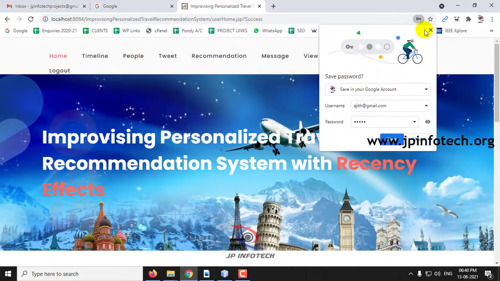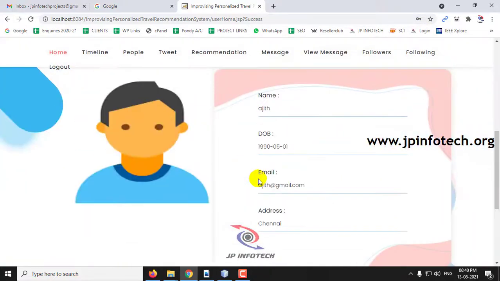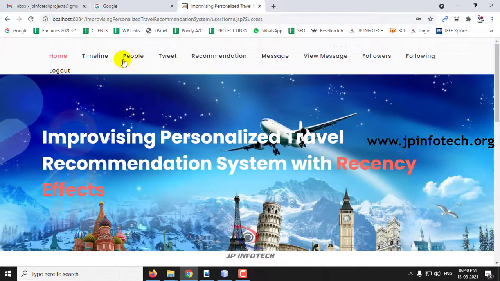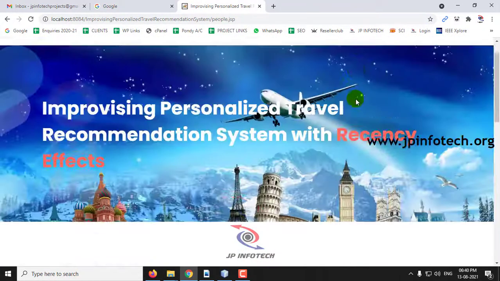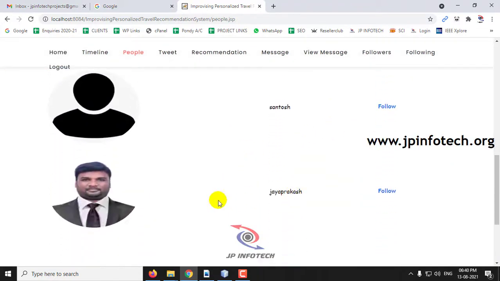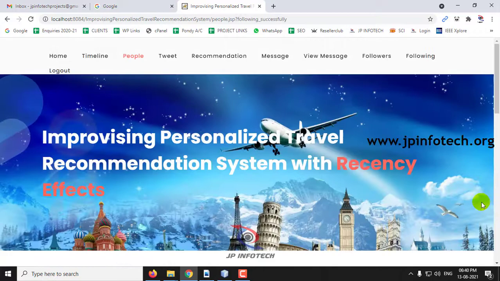So now you can see I have registered two persons, and here is the second person's details where you can see the earlier registration part. So now you can see the Jayprakash, which is my first user which I registered, has been updated over here also. Let me click follow here for this person.